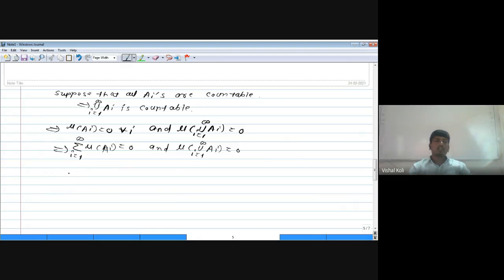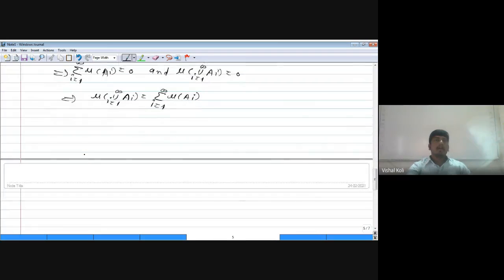As both are 0, the measure of the union over i from 1 to infinity of A_i is equal to the summation over i from 1 to infinity of the measure of A_i. So the result is true if all A_i are countable.